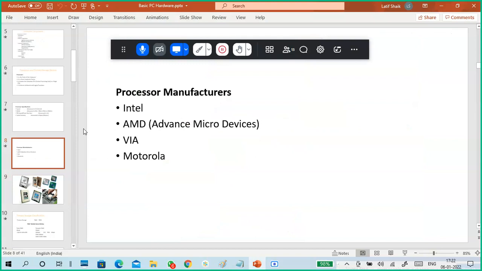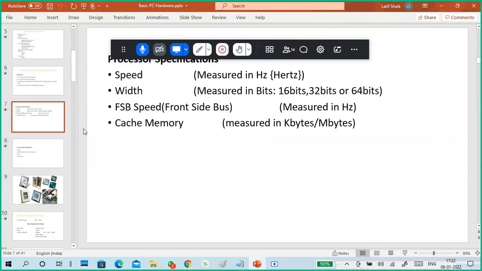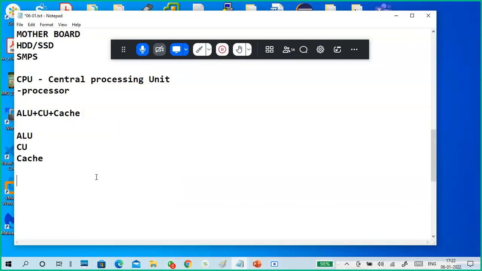Next, every CPU has certain properties: speed, width, FSB, cache memory. So when you are selecting or purchasing a CPU, you must check those things. First, the clock speed of the CPU. What is the clock speed of the CPU? Next, first of all, the model of the CPU. Which model CPU are you using?